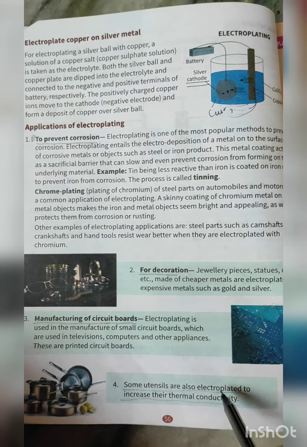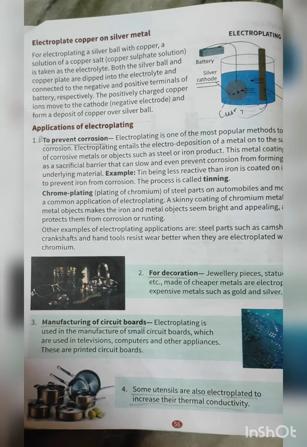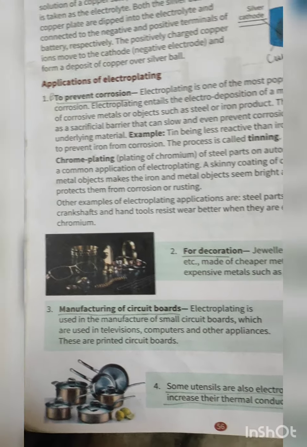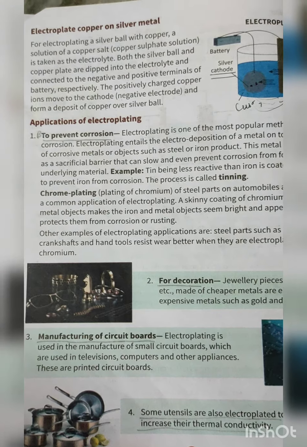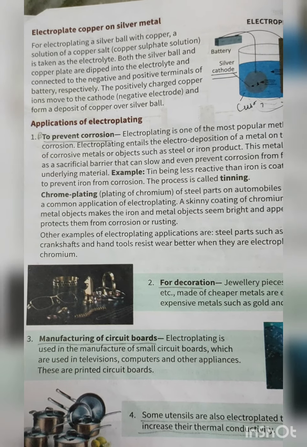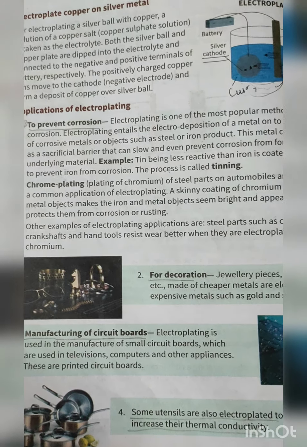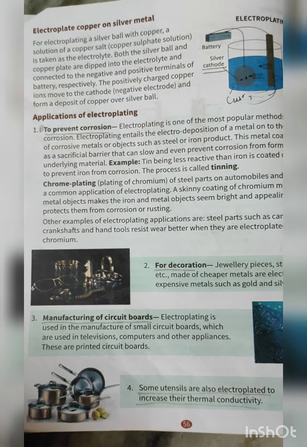Some utensils are also electroplated to increase their thermal conductivity. You may have seen that the underlying metal may be iron, but on the bottom it may be coated with aluminium or copper metal. Hope you have understood the chapter, students. Thank you.